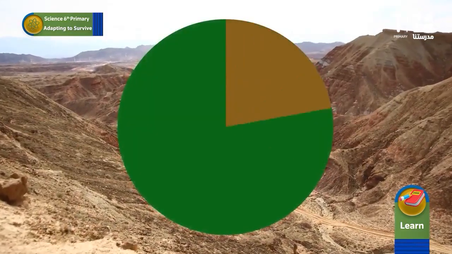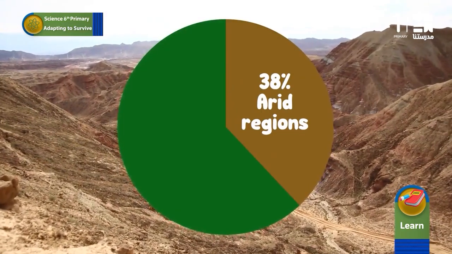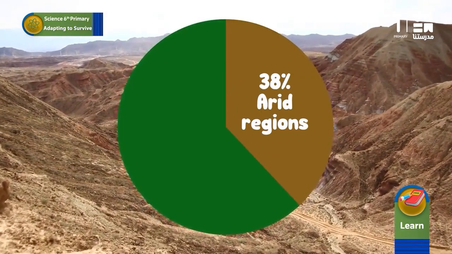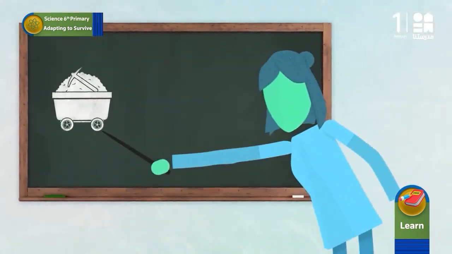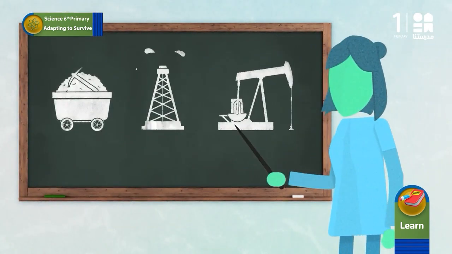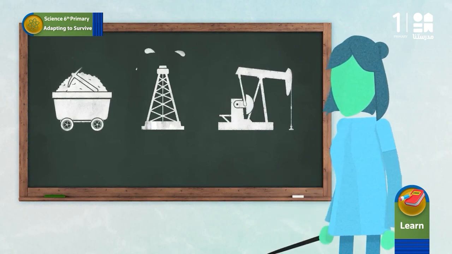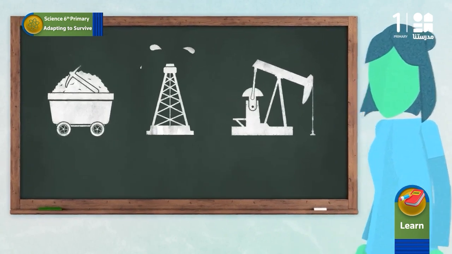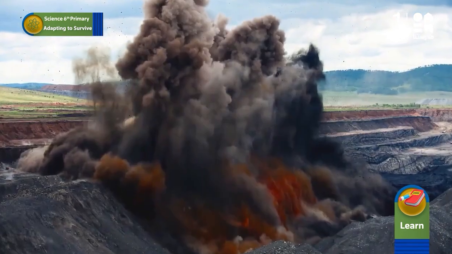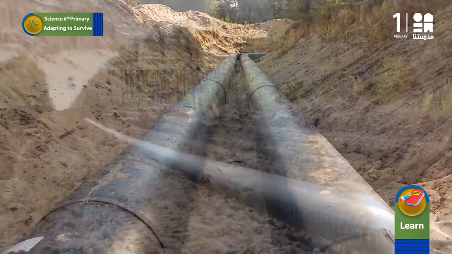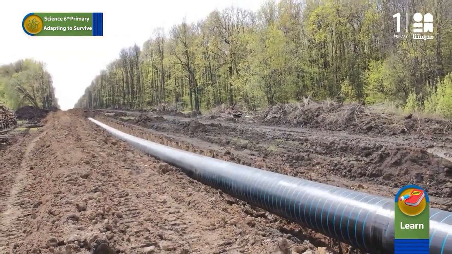Up to 38% of the world's land is composed of arid regions that are vulnerable to desertification. Irresponsible mining and oil and gas exploration have also impacted land and climate. Resource extraction practices such as fracking, mountaintop blasting, and pipeline construction alter natural areas, sometimes permanently.